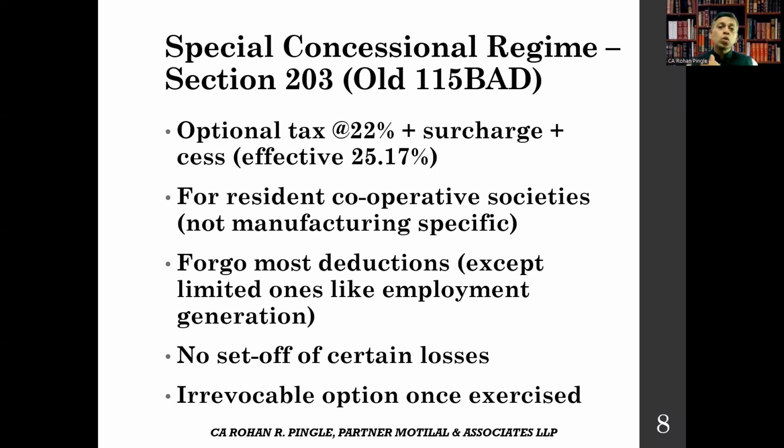So in practice, many societies opt for this regime to reduce their effective tax rates and simplify the compliance. But before recommending it to your client, it is always better to compare the tax liability under normal provisions versus the 22% regime, and that too with a projection for at least 5 to 7 years. So societies prefer to stay with section 149 if their member-related income fully qualifies for the deduction.